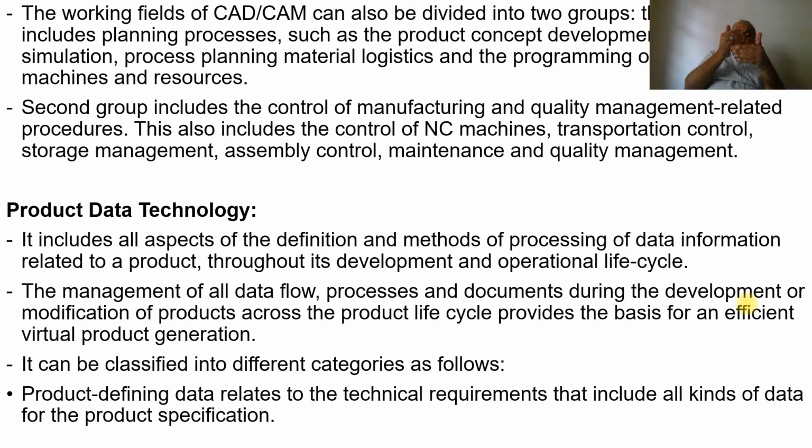Then between the stages, we need storage capacity, then we need to transport between the machines and temporarily store in buffer storage, then assembly control, how the assembly is going to take place, and the maintenance and the quality. So these are the basic requirements for doing production planning and control.